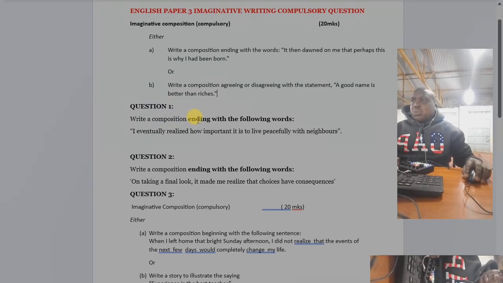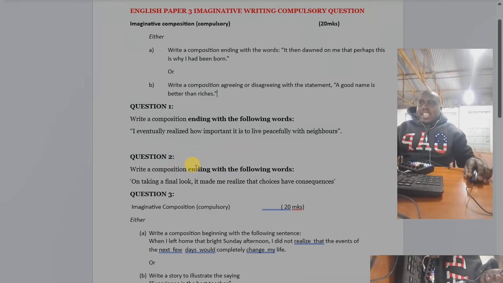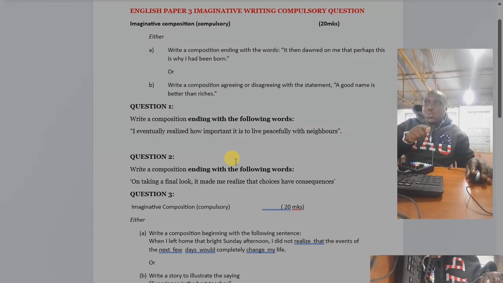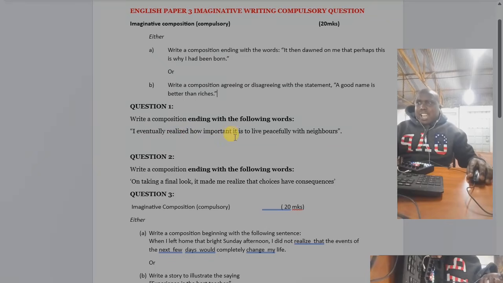Write a composition ending with the words. So here you are supposed to give a story, and then at the last, when you have finished giving the story, you will finish with, "I eventually realized how important it is to live peacefully with neighbors." But remember, I'm talking to you who cannot imagine, who cannot give a story and then finish with this.